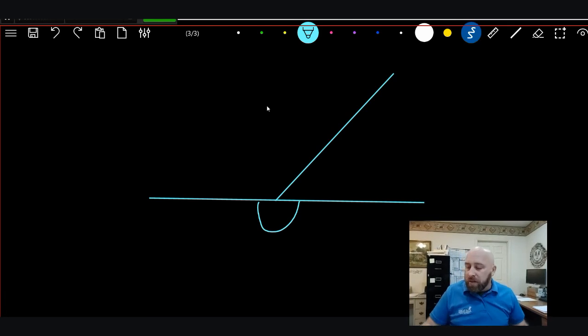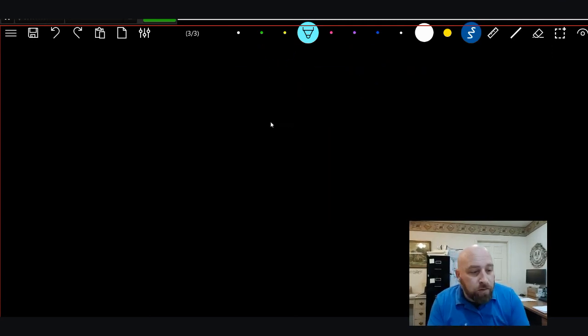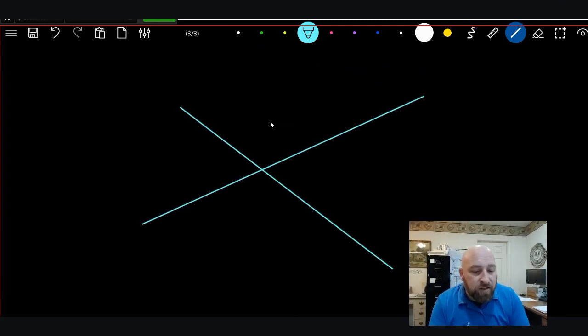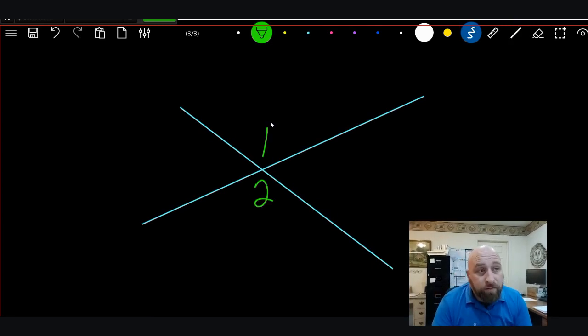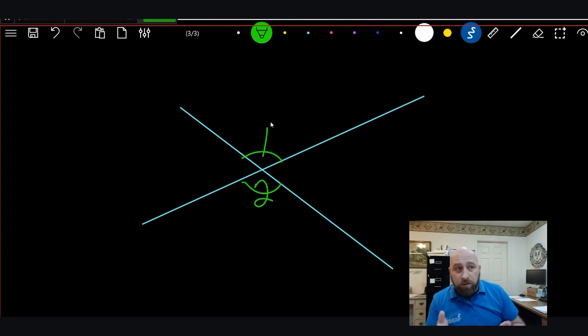Let's see, informal statement number 13. We're almost done, just two more, hang in there. When two straight lines intersect, the vertical angles formed are equal. So if two lines intersect each other, these angles right here are called vertical. Vertical angles are always equal to each other. They have to be. So that's informal statement number 13. That's an important one too. We use that a lot.